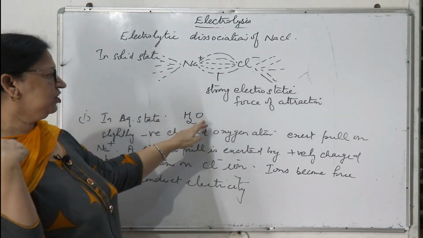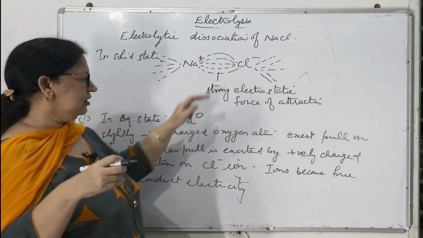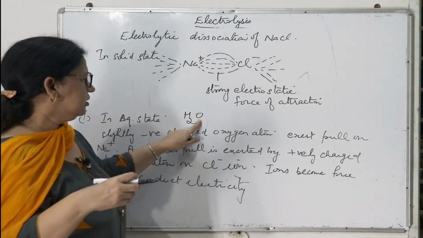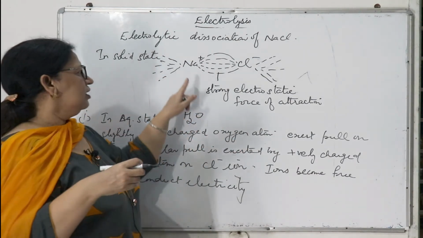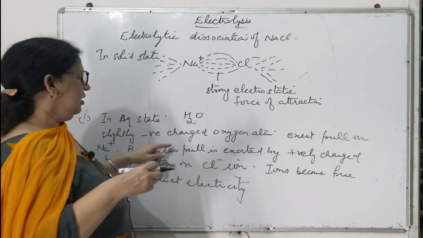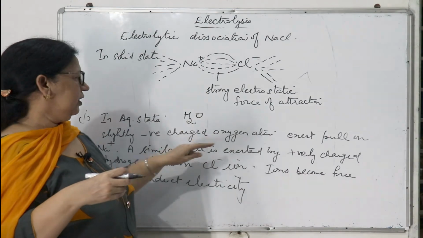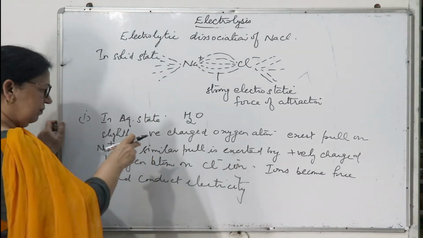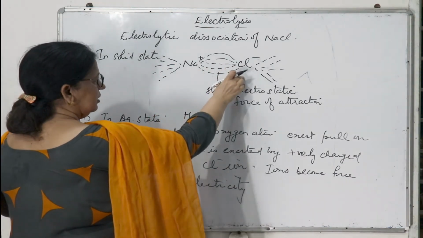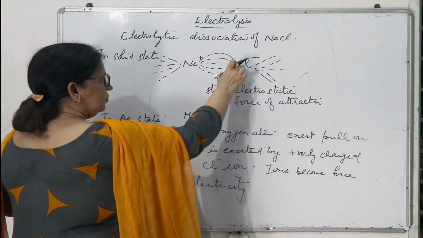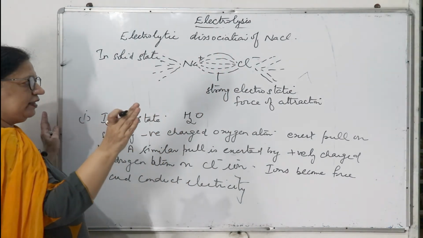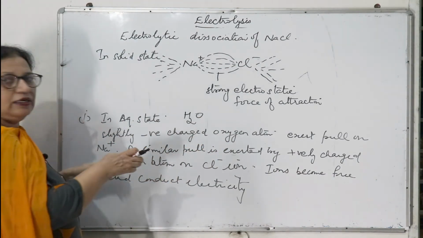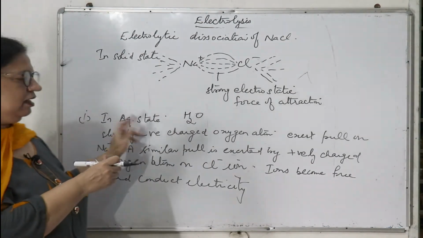The slightly negatively charged oxygen atom exerts a pull on the positively charged sodium ion, and in the same way a similar pull is exerted by hydrogen on the chloride ion. So ions get separated, and when ions become free, only then can they conduct electricity. So this happens in the aqueous state.